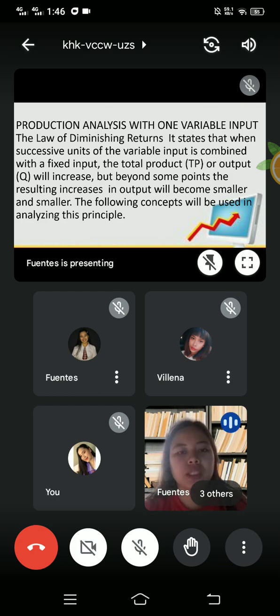The following concepts will be used in analyzing this principle. So when you combine the variable input and the fixed input, there will be an increase in the output. But then there are times that when you combine both of them, there is an outcome of smaller and smaller output. But that is beyond every scenario of producing. So the next reporter will be discussing some of the principles of this.